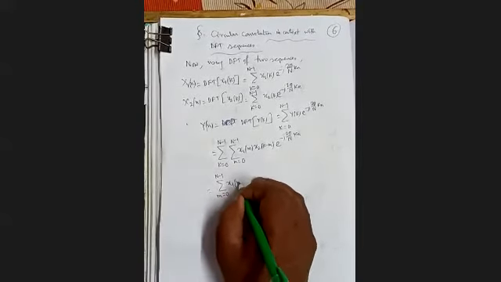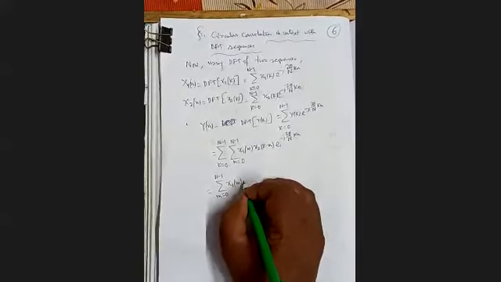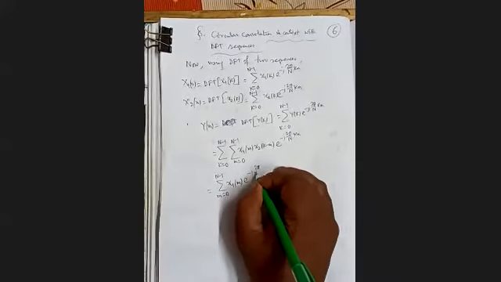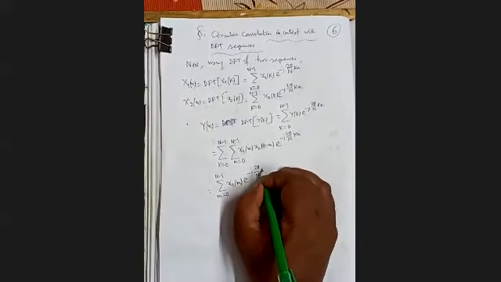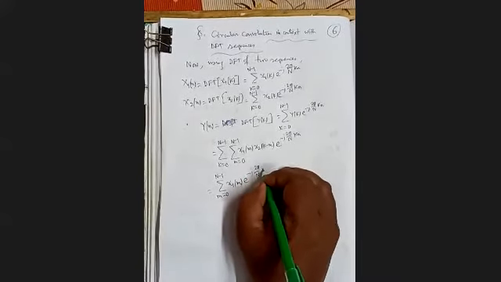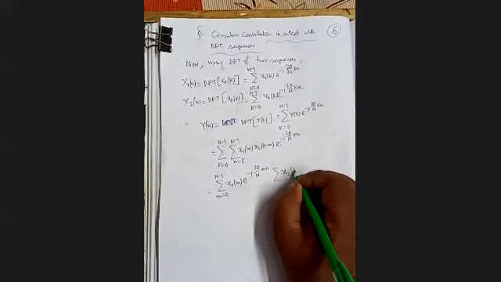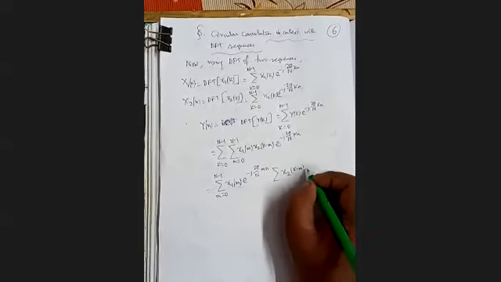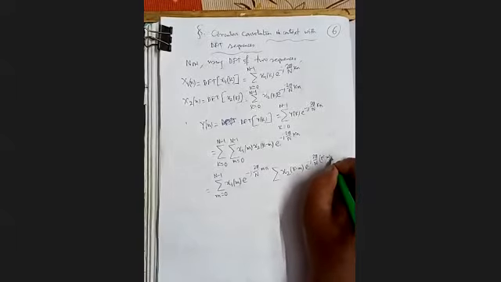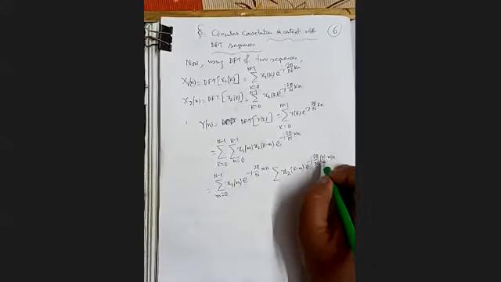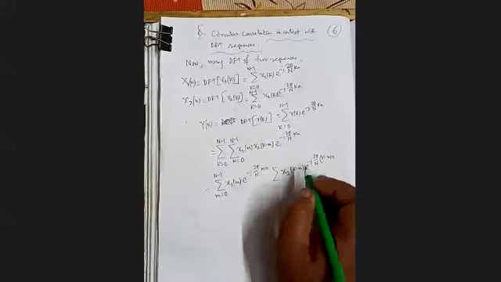So we are writing x1(m) e to the power minus j 2 pi by N mn, taking one m term out. Then it will be x2(k minus m) e to the power minus j 2 pi by capital N (k minus m) n. So it will be plus mn and minus mn, they cancel each other.